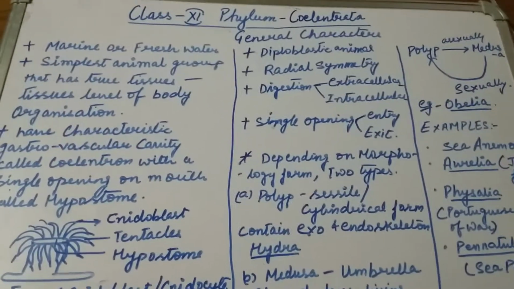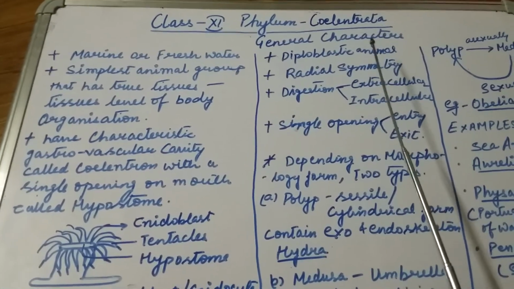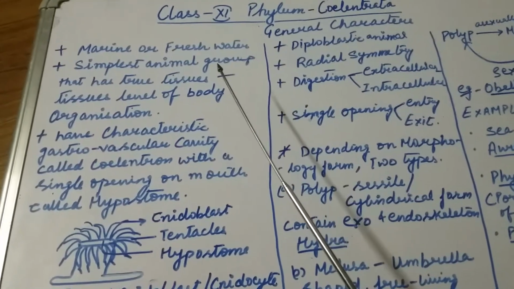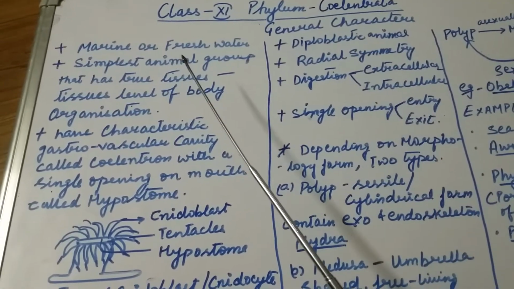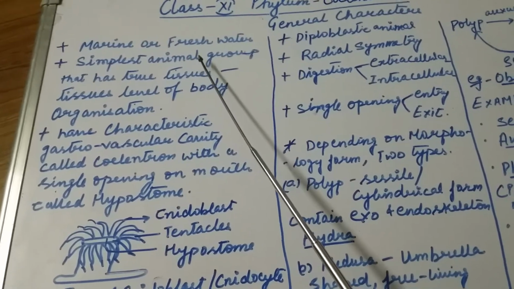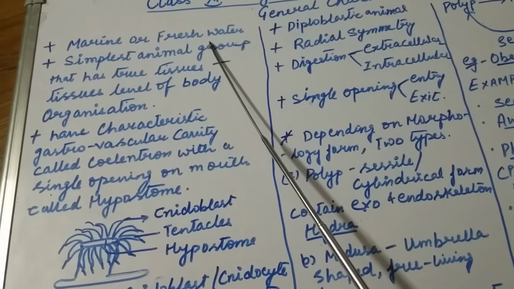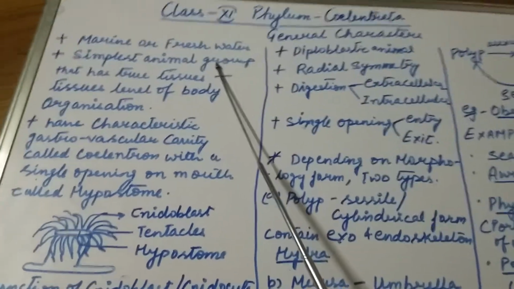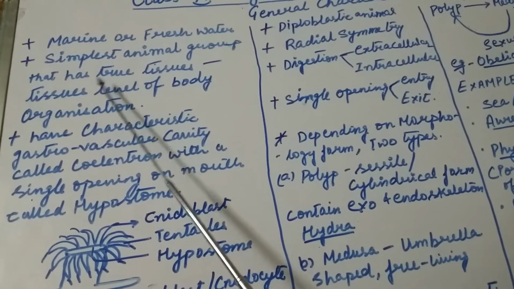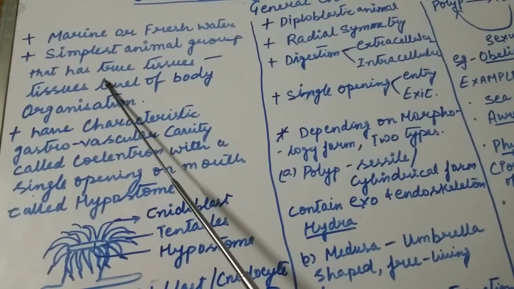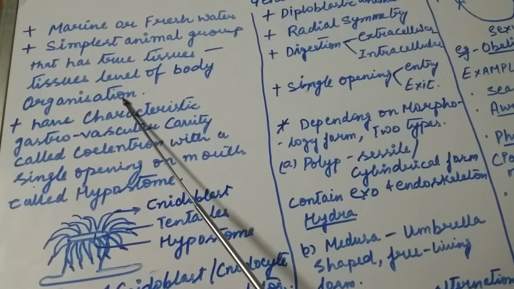The next phylum that we are going to talk about is phylum Coelenterata or Cnidaria. Now coming to the general characters of the phylum Coelenterata or Cnidaria, they are marine or freshwater forms, and they live in marine and freshwater habitats. These are the simplest animal group that has true tissues. Therefore, they exhibit a tissue level of body organization.